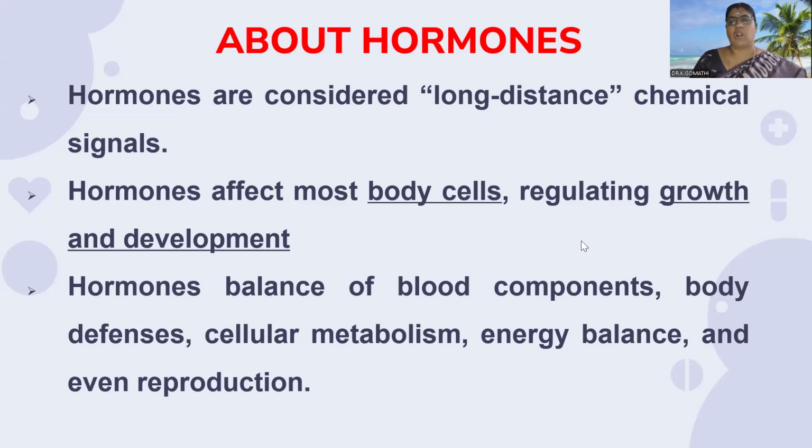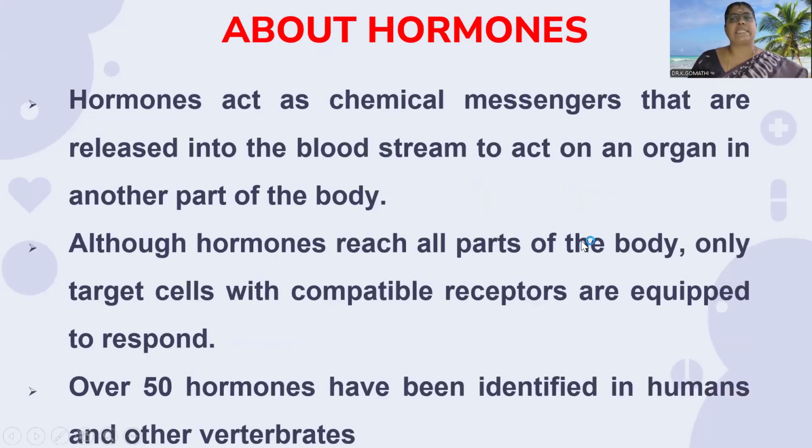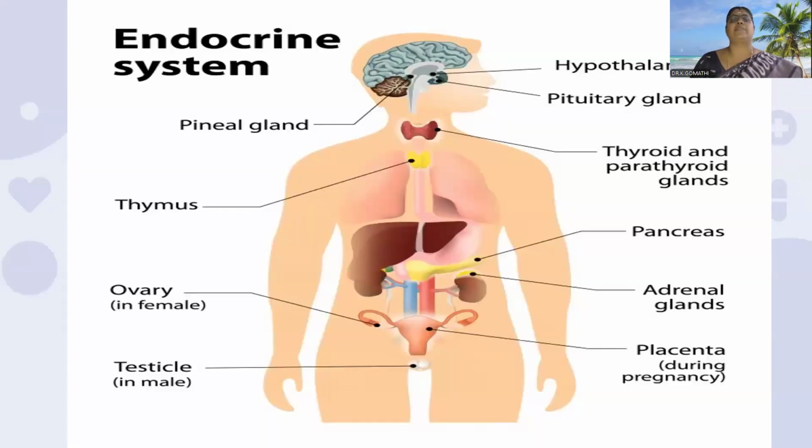Hormones, also called chemical messengers, are released into the bloodstream to act on an organ in another part of the body. Although hormones reach all parts of the body, only target cells with compatible receptors are equipped to respond to the particular hormone. Over 500 hormones have been identified in humans and other vertebrates.